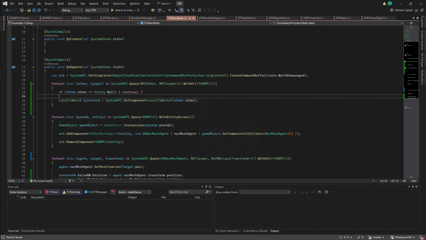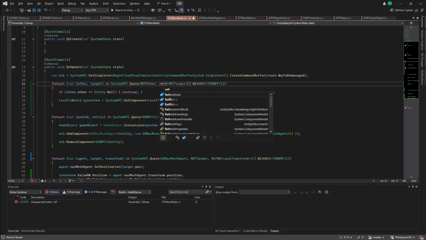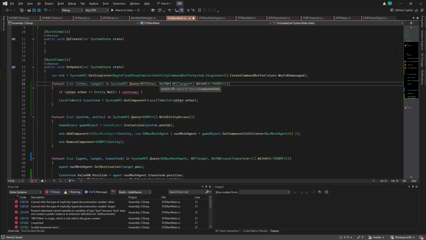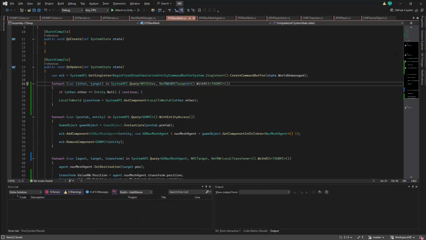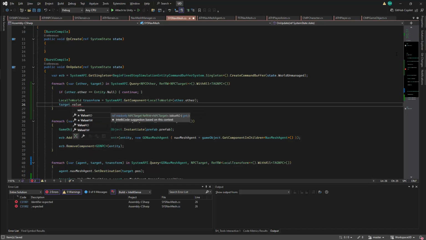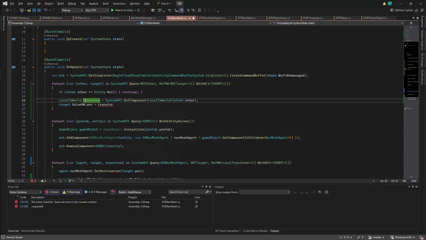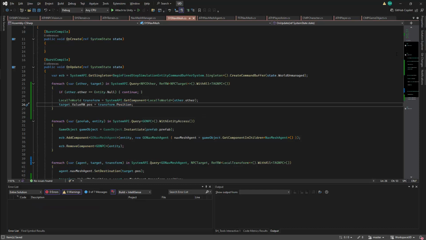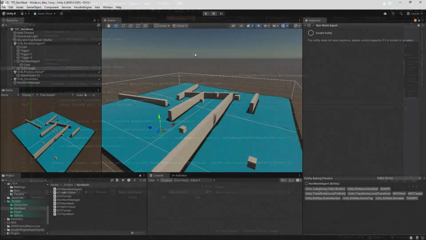We can now use this to set our target, but to set our target we need to make sure we're setting a reference to the target. So I'll need a reference read-write for our NPC target. We should now be able to update our target using target.valueReadWrite.position, and this will be set with transform.position. This means that our target will no longer be updated by items which we set within the viewport. Instead, it's going to be updated by other entities which exist within our scene. I can now save this and we can test to see if this will work.